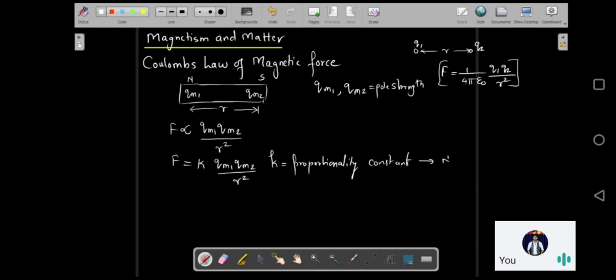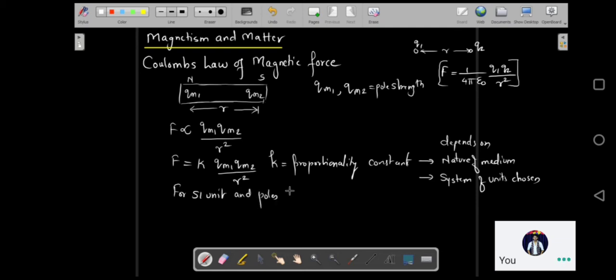It depends upon the nature of the medium as well as the system of units chosen. It's a constant, right? So it will depend upon the system of units chosen. Okay, so for SI units and poles placed in vacuum, supposing this entire system is placed in vacuum, then what will be this K?